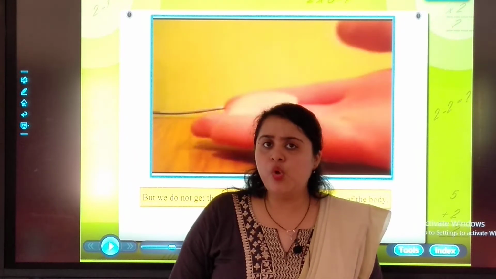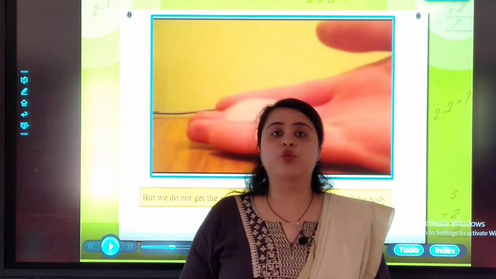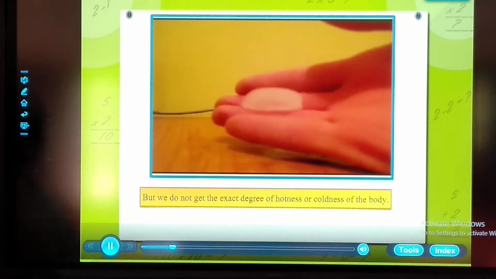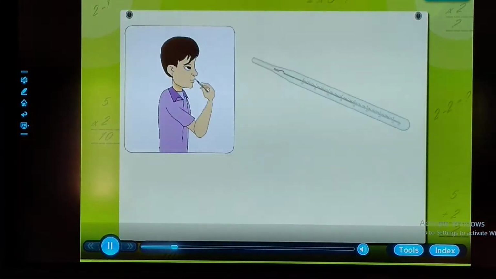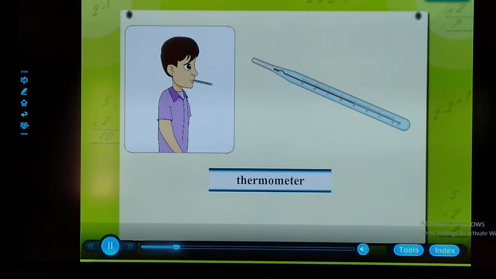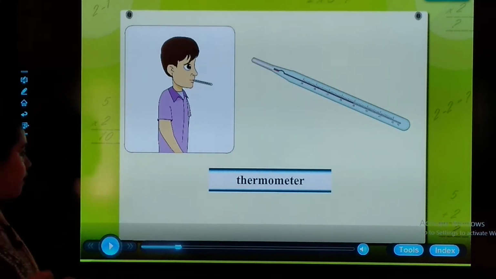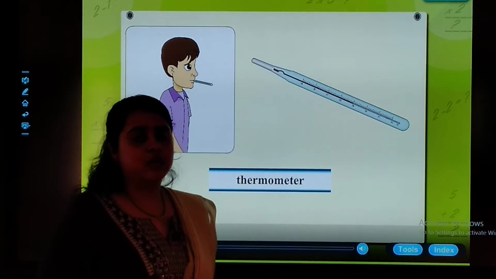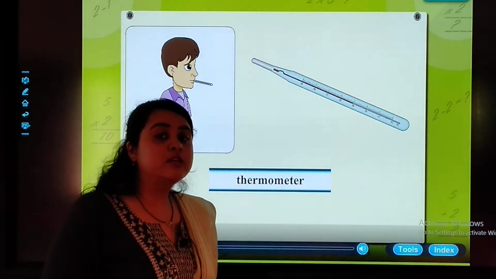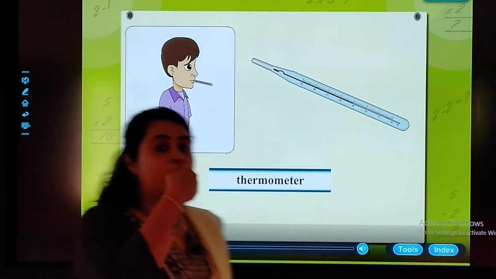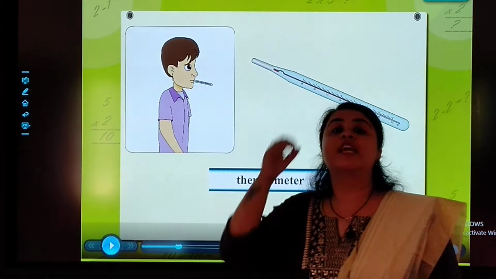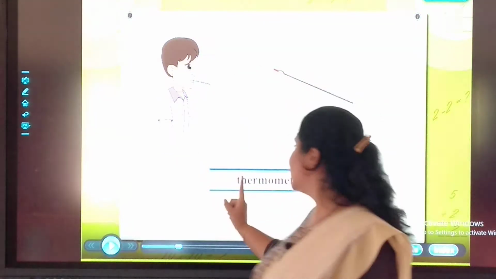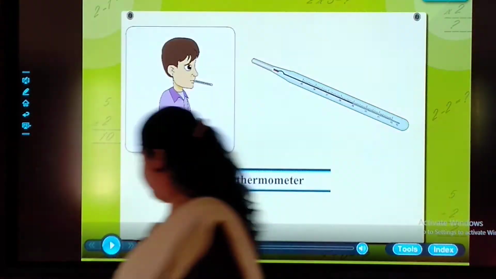But can we know what is the degree of coldness? No, now let's have a look. We use a special instrument called thermometer to measure the exact temperature of a body. Whenever you are sick and you visit a doctor, first of all, what does the doctor do? He places a thermometer in your mouth to know the exact body temperature, right? This is a thermometer.